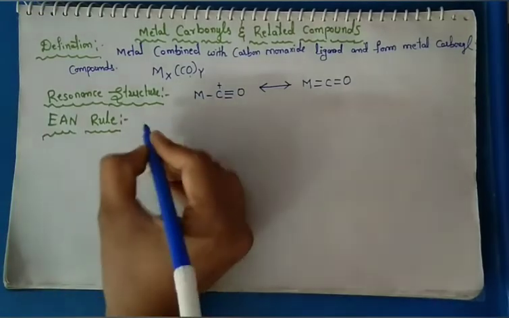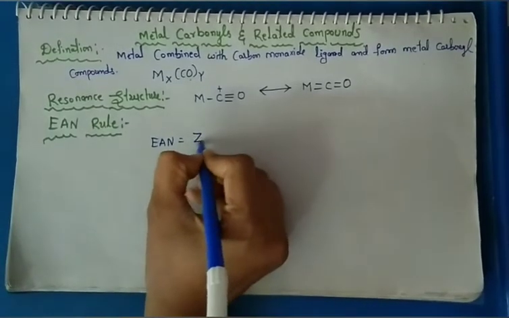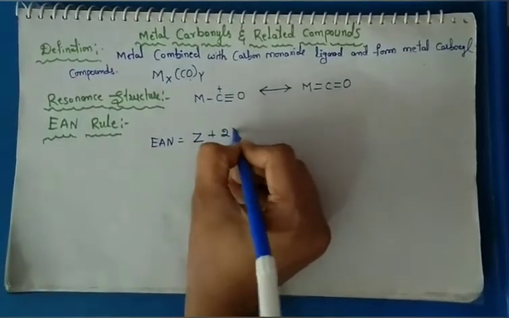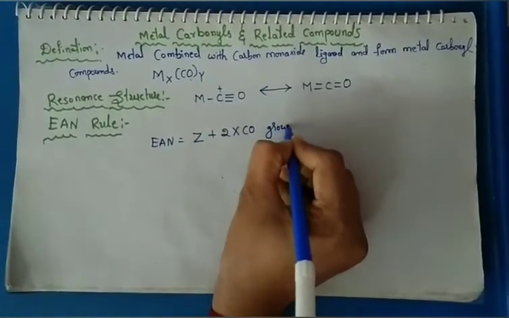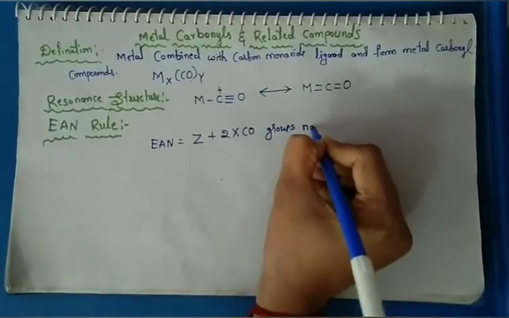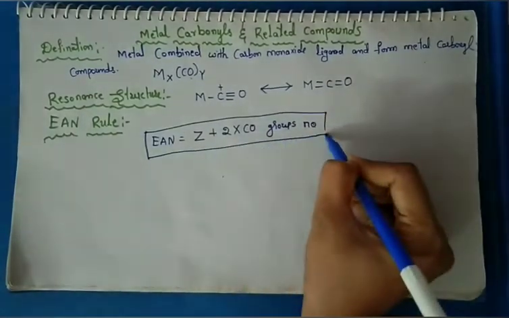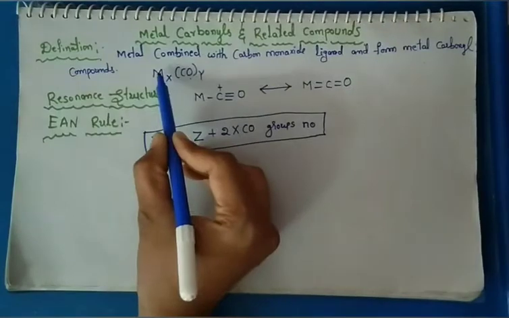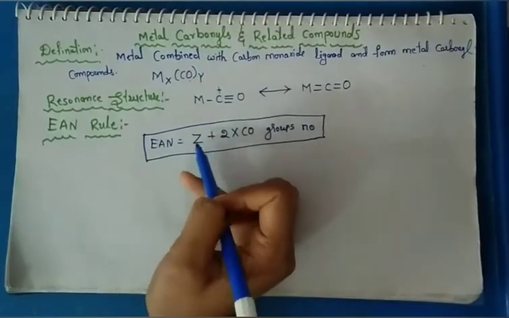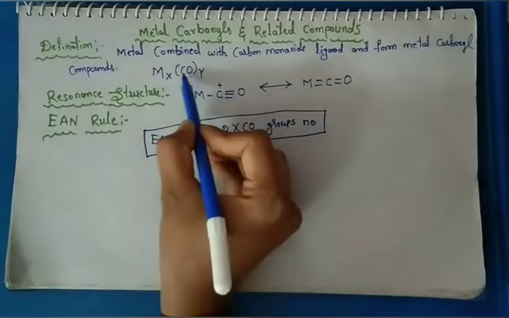The formula is EAN equals Z plus 2 times the number of carbon monoxide groups, where Z means the metal atomic number.